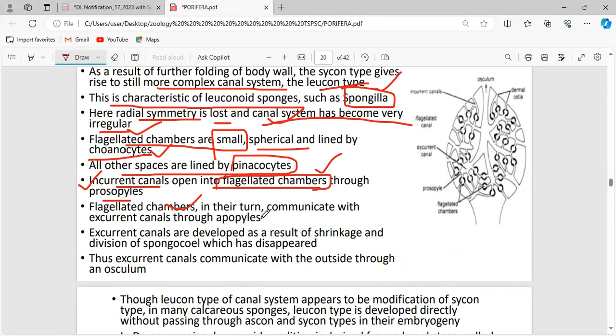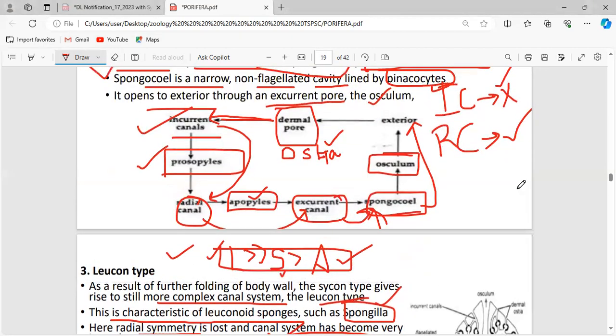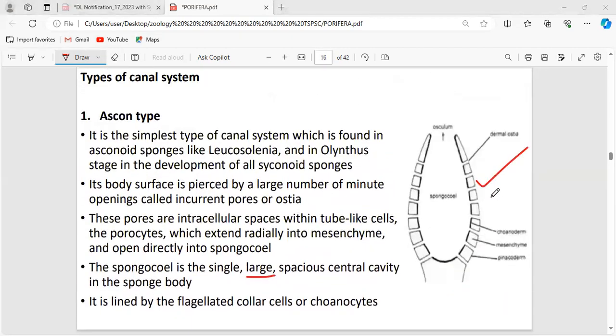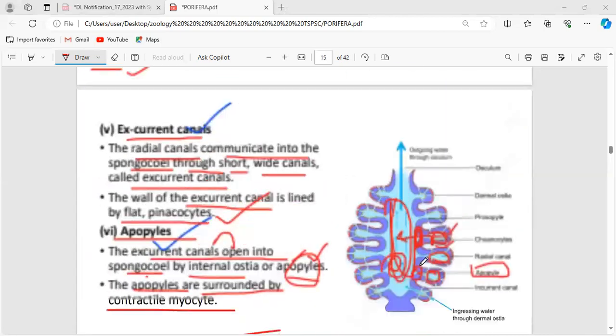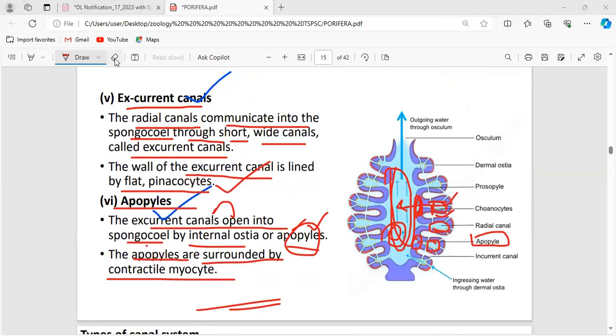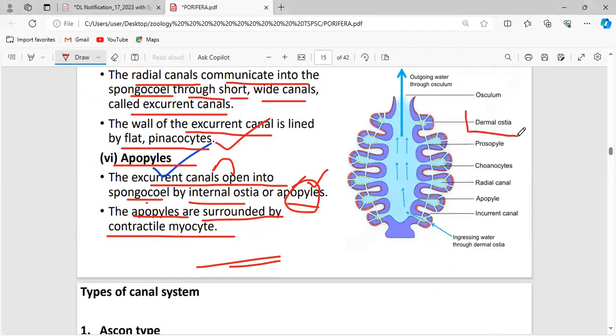Next, flagellated chambers in their turn communicate with the excurrent canal through the apopyles. As I mentioned before, this is the simplest diagram. Let me explain the picture once again. This is the ostia.